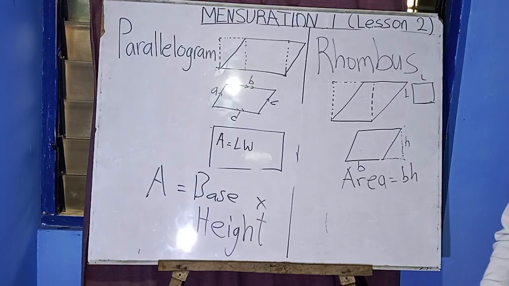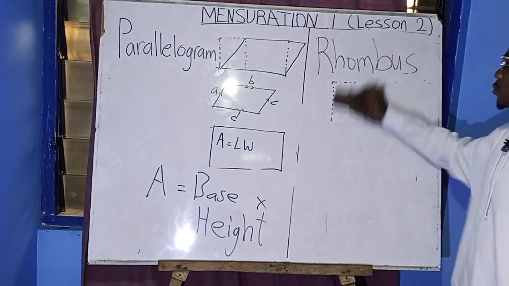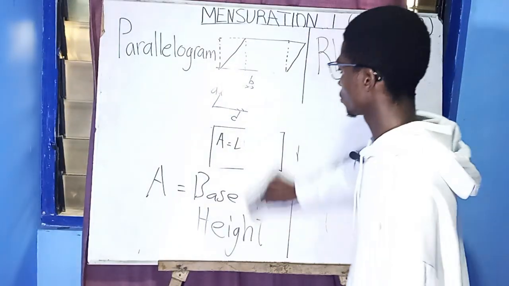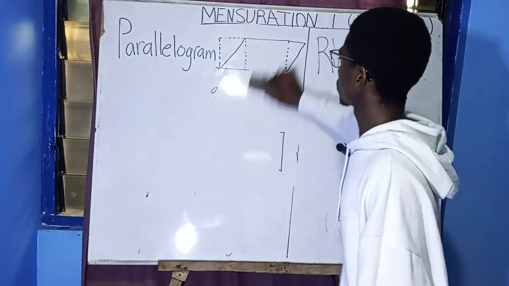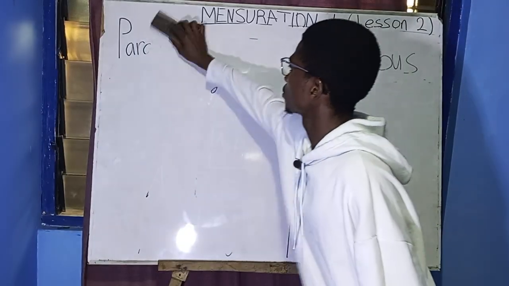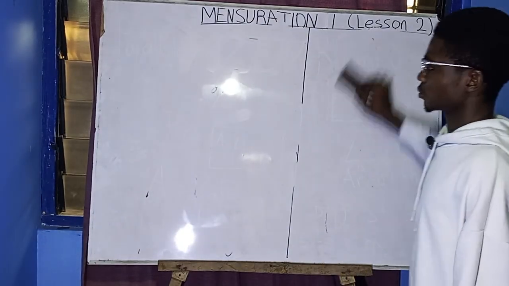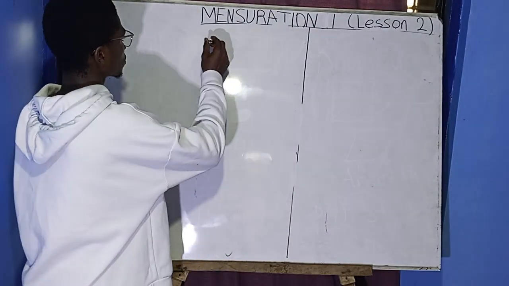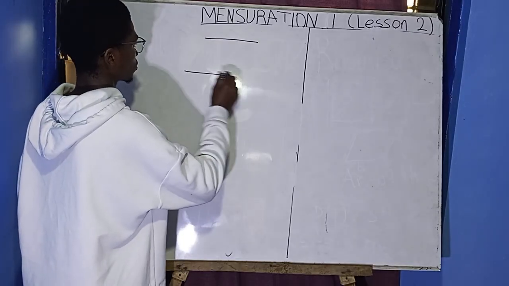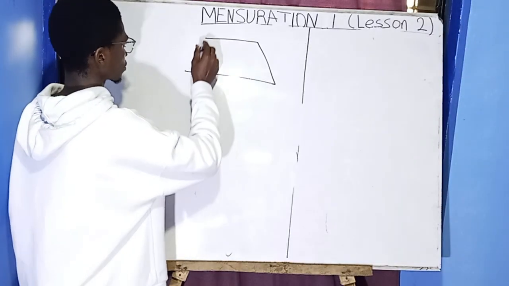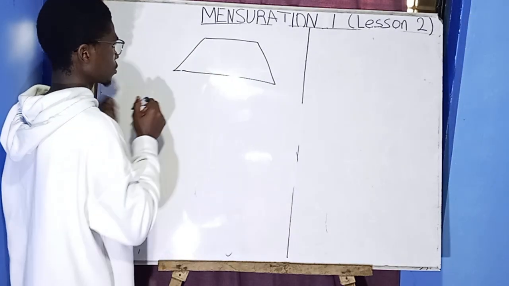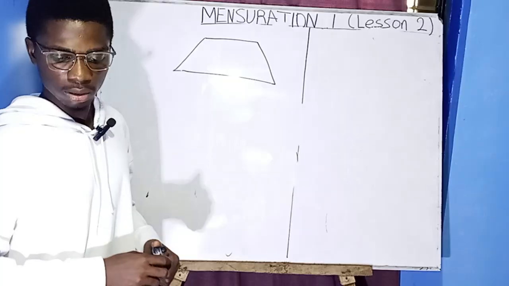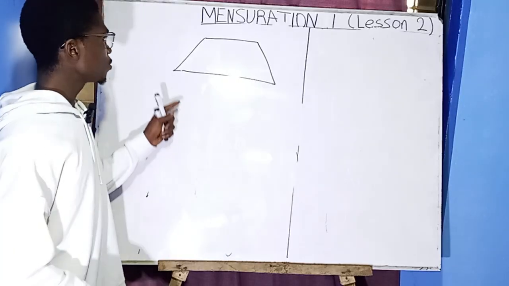Okay, so let's move on to the trapezium. So this is how a trapezium looks like.